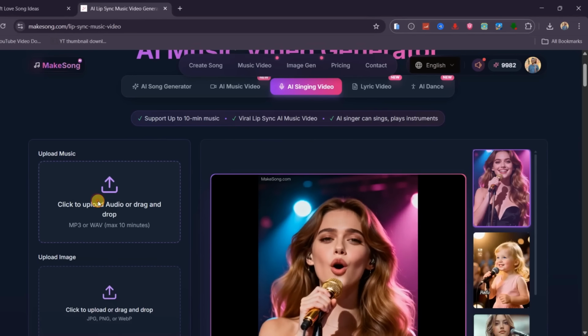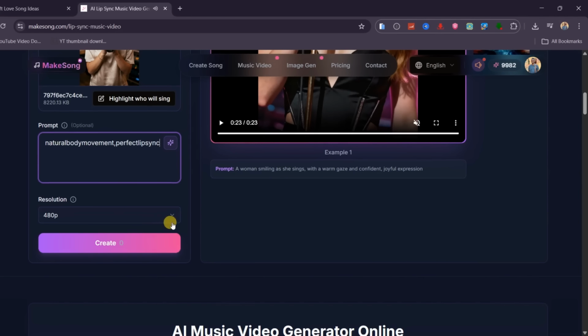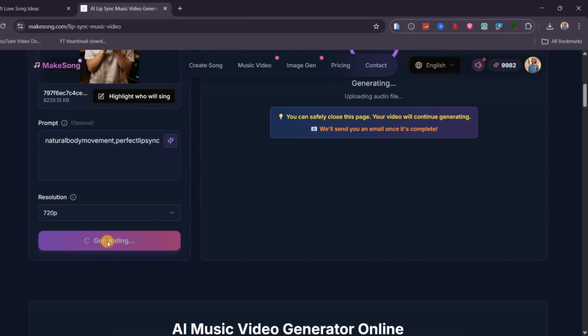All you need to do is upload your character, upload your song, then enter a short description like natural body movement and perfect lip sync. Choose your preferred resolution and generate.